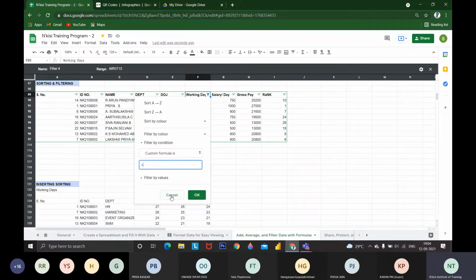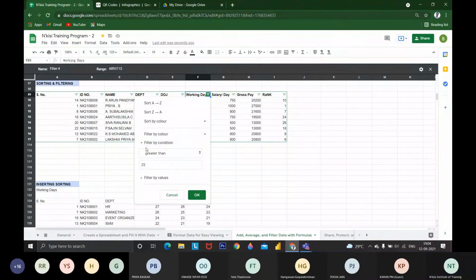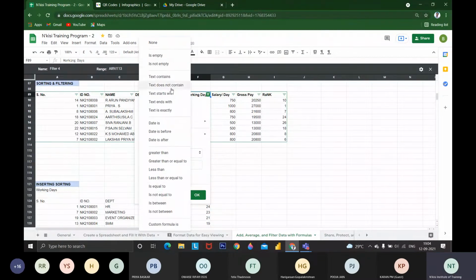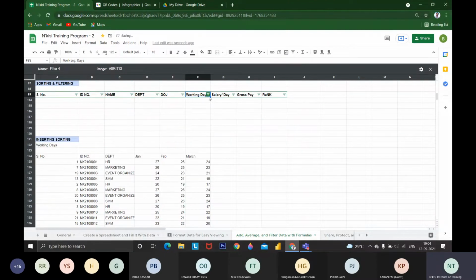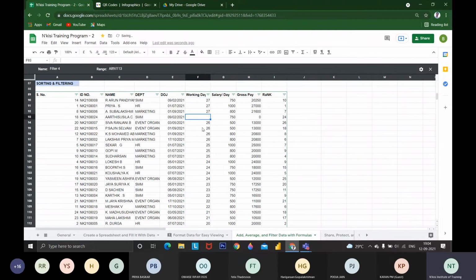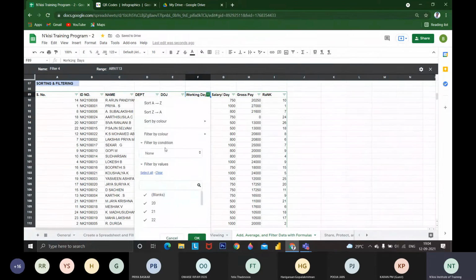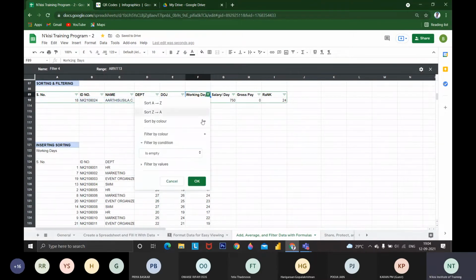We will be covering formulas in upcoming sections, so you don't need to worry about formulas now. If it is empty, it will give empty, but in our data there is nothing empty, so it is not giving any data. If you don't want to use any filter, you give none. If I delete some data, filter by conditions for empty will show whatever data is empty. This is the filter option.